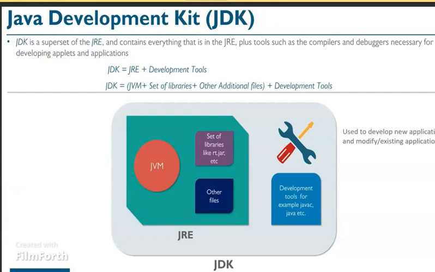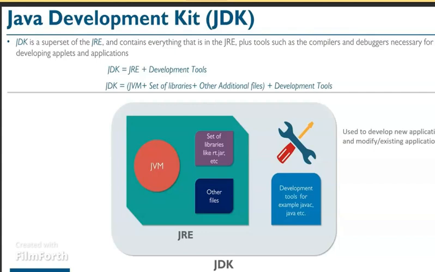JDK. JDK is nothing but Java Development Kit. JDK is a superset of JRE and contains everything that is in JRE plus tools such as compilers and debuggers necessary for developing applets and applications. Here we are clearly saying that JDK, Java Development Kit, is equal to JRE, Java Runtime Environment, plus development tools, and JDK is equal to Java Virtual Machine plus a set of libraries and other additional files and development tools.